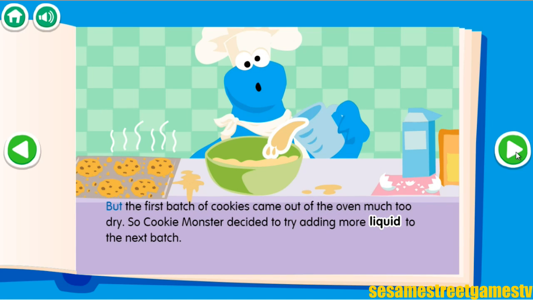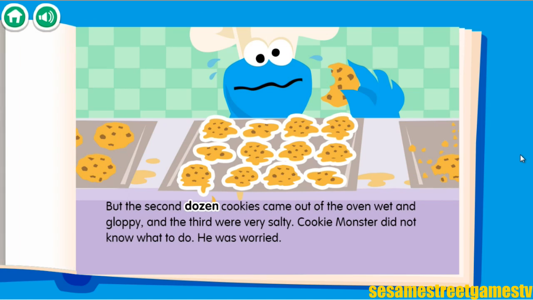But the first batch of cookies came out of the oven much too dry. So Cookie Monster decided to try adding more liquid to the next batch. But the second dozen cookies came out of the oven wet and gloppy, and the third were very salty. Cookie Monster did not know what to do. He was worried.